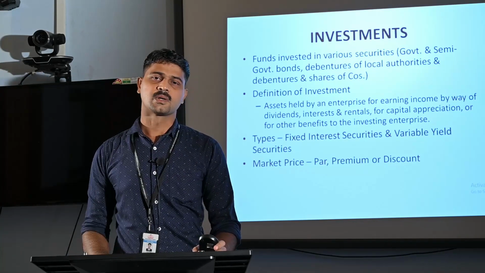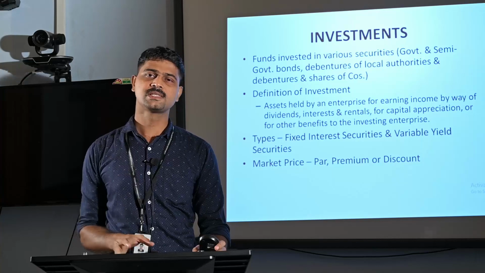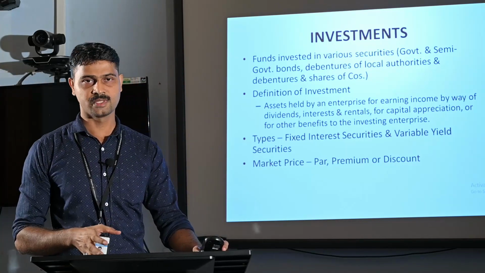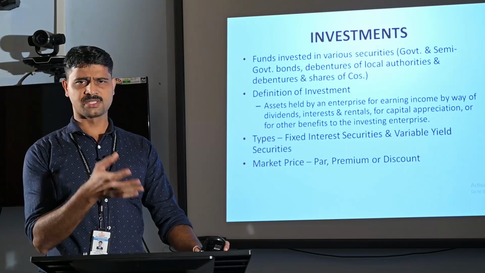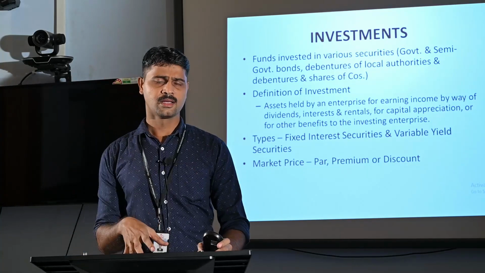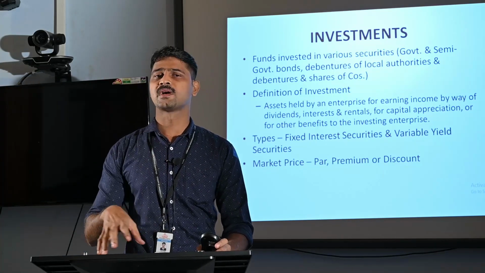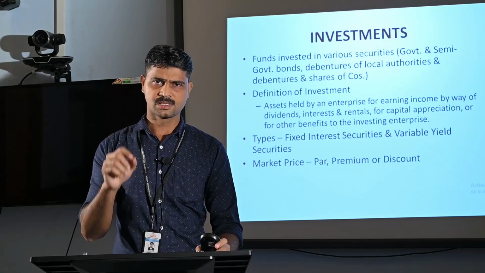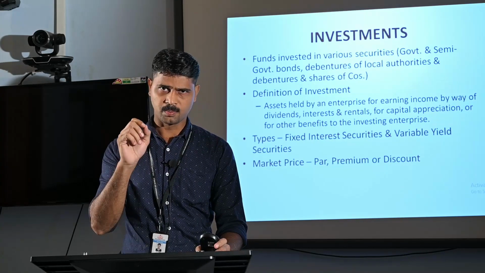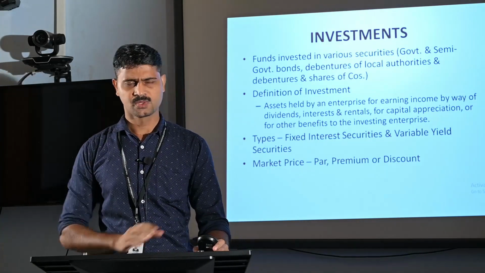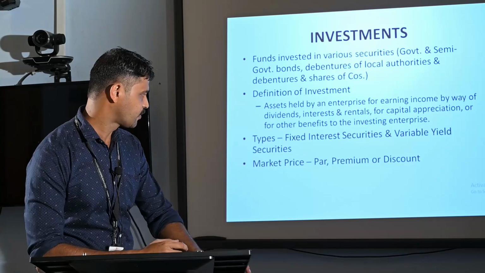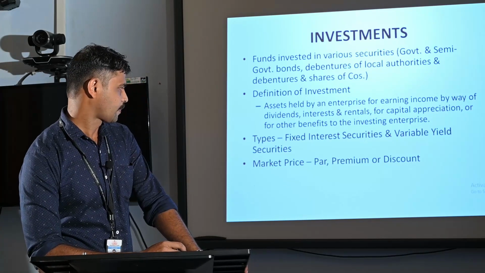Third one, discount. In this case, market price is less than the face value of the securities. For example, the shares of a company of rupees 100 are purchased by the investor from the market for rupees 90. There is a difference of rupees 10. This rupees 10 is the discount. So these are the three forms of market prices.